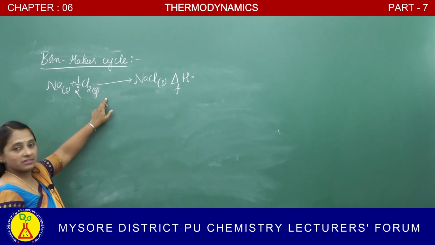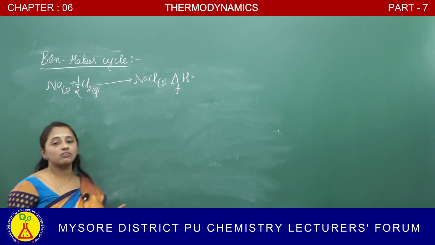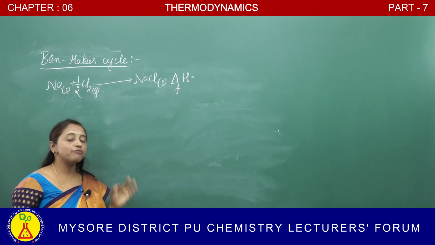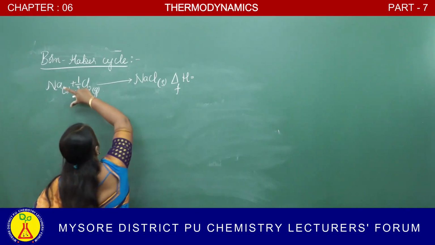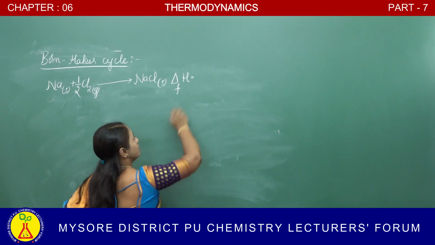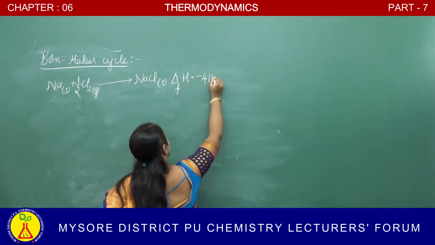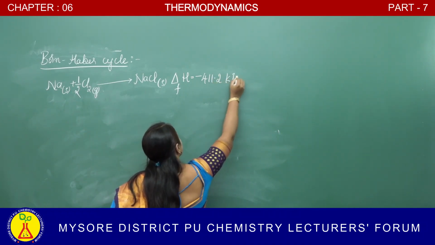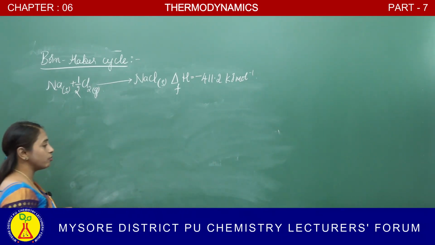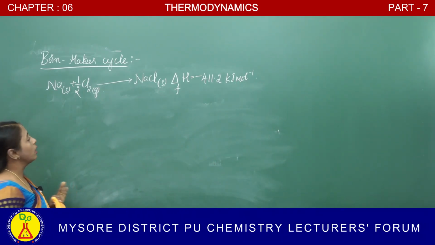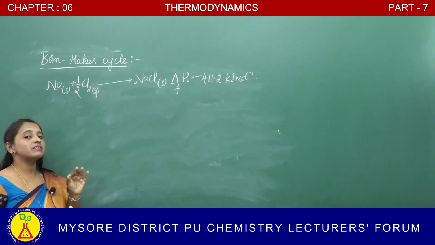The change in enthalpy is called the enthalpy of formation. During this reaction, the change in enthalpy is minus 411.2 kilojoule per mole. Okay, look at the reaction now. Now we should calculate the lattice enthalpy.